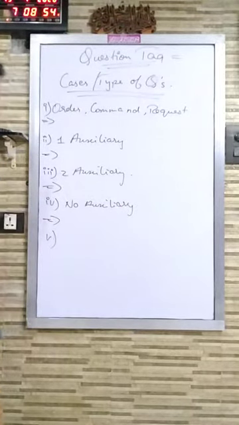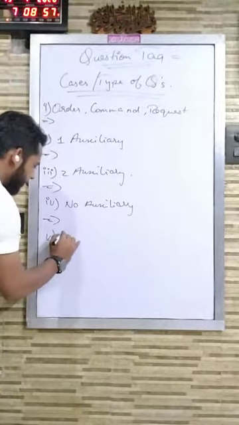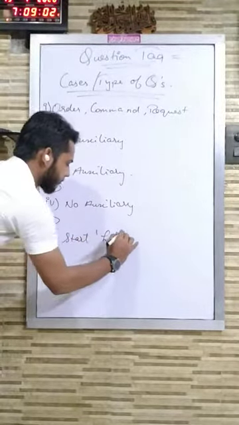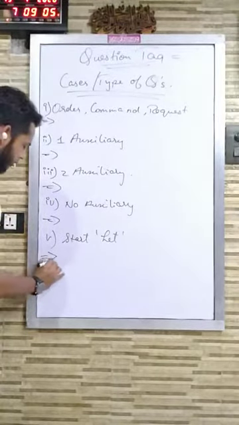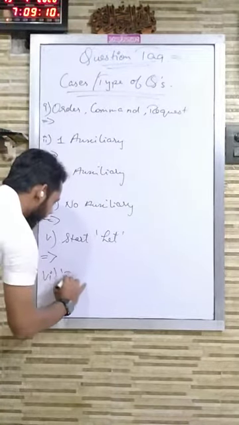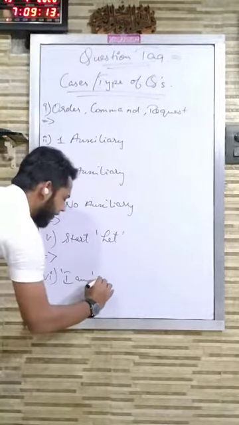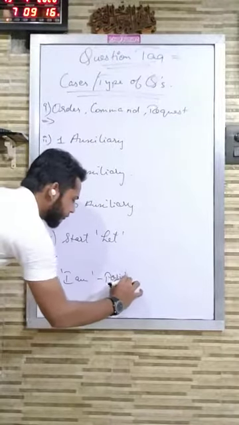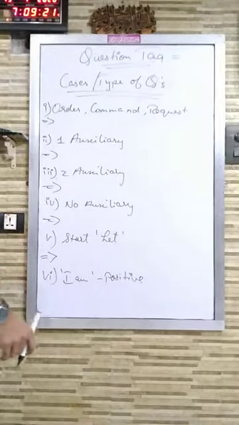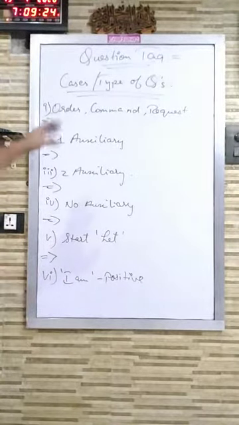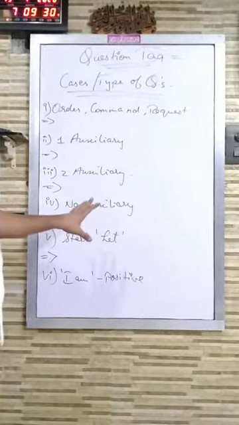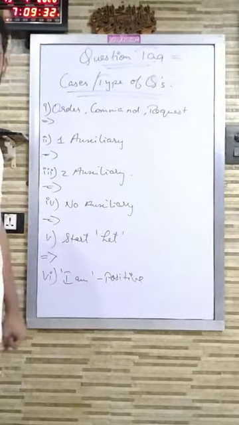Number 5, what if the sentence starts with let? What do you have to do? And then number 6 is, what if I am comes in the sentence and the sentence is positive. So these are basically 6 types, or 6 cases, which we are going to see, and these are the only types of questions you will encounter and which you have to learn to accomplish the topic.